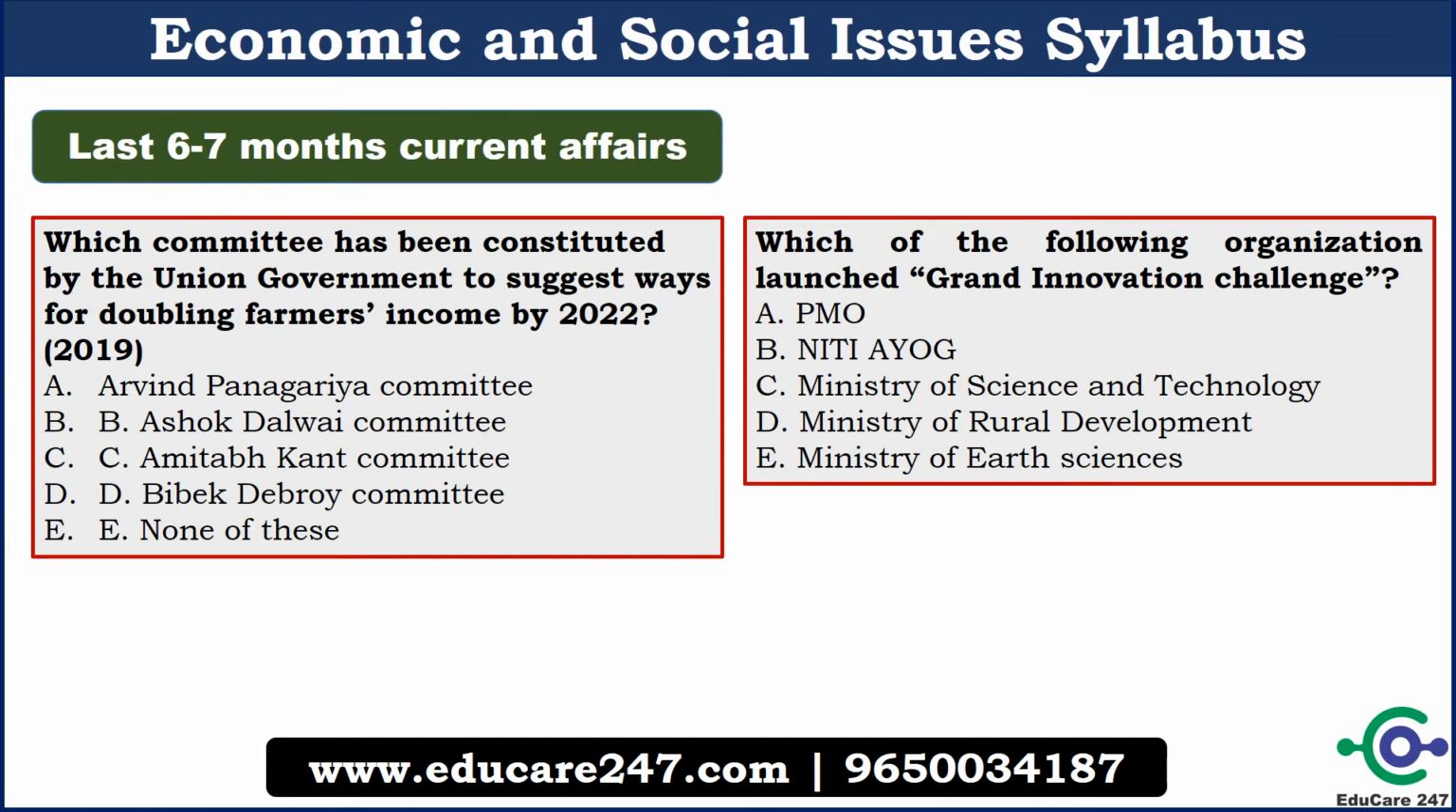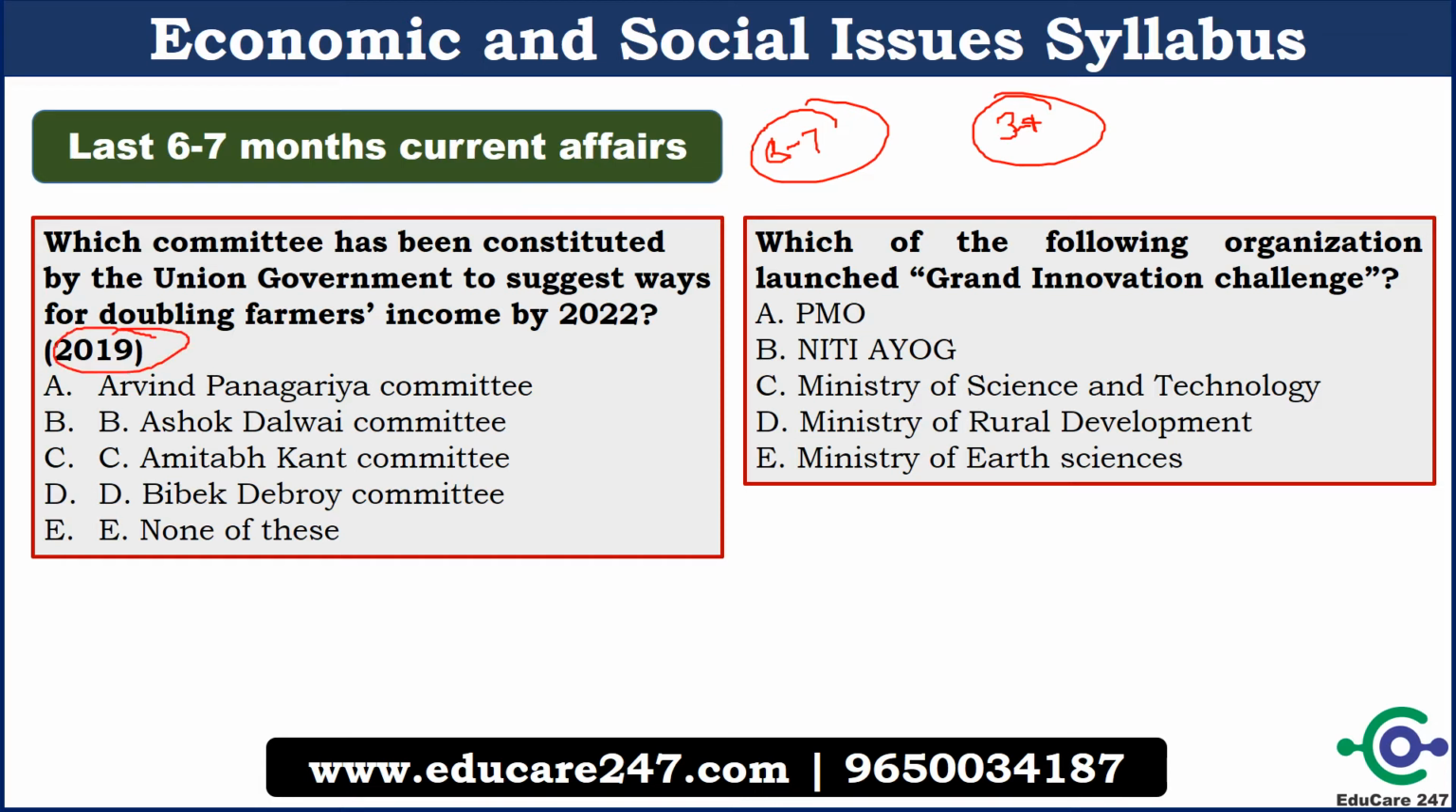The second most important portion is 6 to 7 months of current affairs. Out of 40 questions in phase 1, 6 to 7 questions will be from current affairs, and in phase 2 also a minimum of 3 to 4 questions will be from current affairs, like which committee has been constituted by the union government to suggest ways for doubling farmer incomes by 2022. So this was a 2019 question.